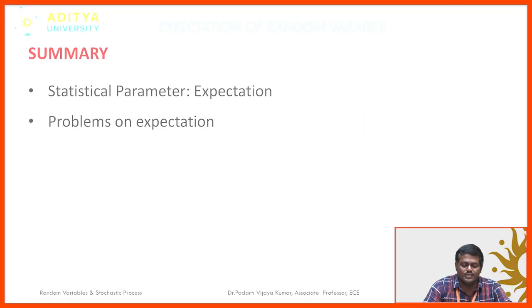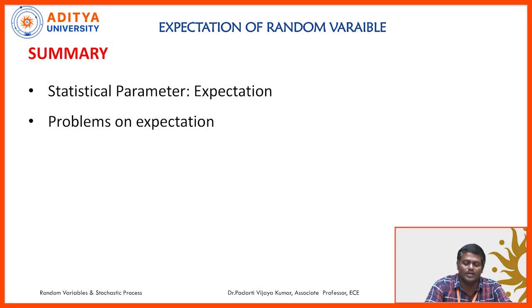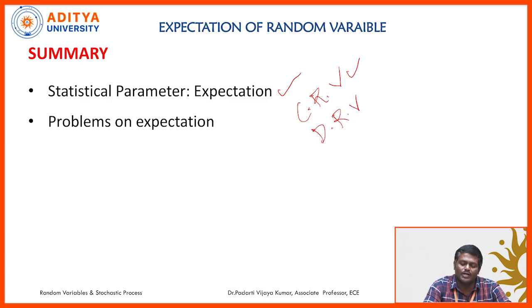What we have done in this session is, firstly, we defined what is meant by expectation. We defined expectation for a continuous random variable as well as for a discrete random variable, and we solved problems related to continuous and discrete random variables, and also we solved expectation of a function of a random variable.